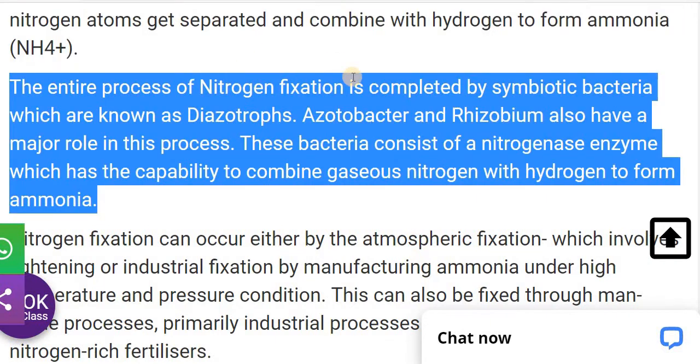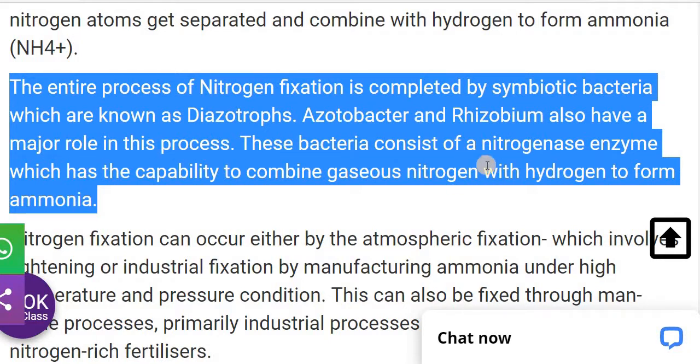The entire process of nitrogen fixation is completed by symbiotic bacteria known as Rhizobium and Azotobacter. They are examples of nitrogen-fixing bacteria, also known as diazotrophs, which are able to fix nitrogen from the atmosphere.